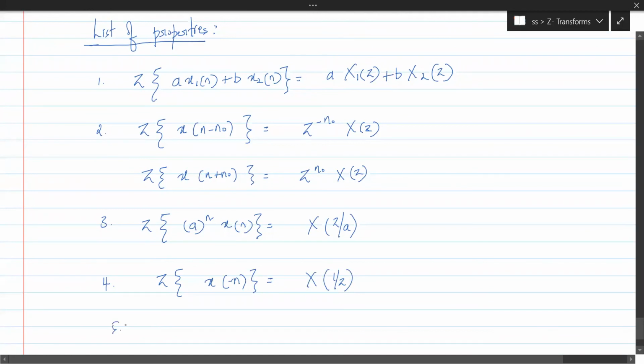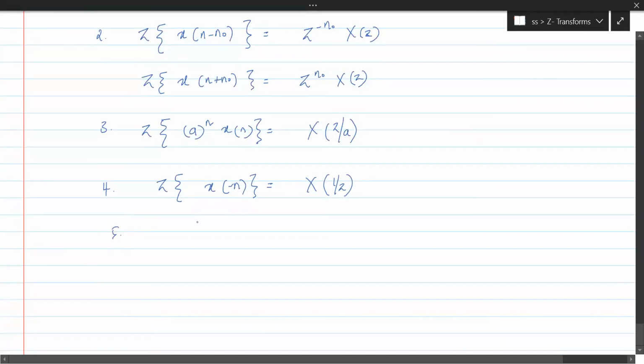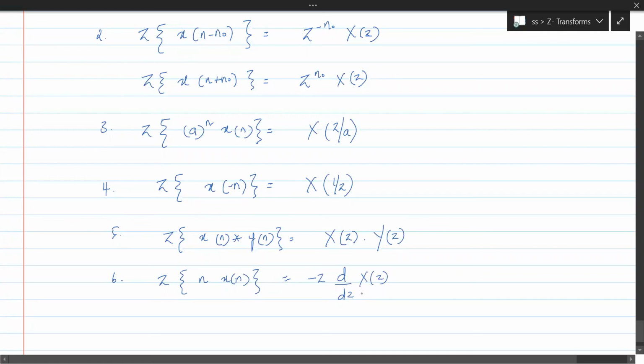Then the fifth property that we saw was the Z transform of the convolution x of n convolution y of n. It would become multiplication in the Z domain. And we have the Z transform of n x of n. So this is the differentiation in Z domain property. It is minus z d by dz of X of z. So this is the differentiation property.